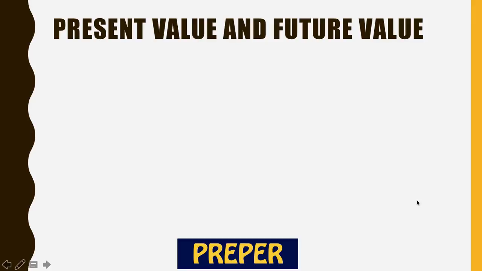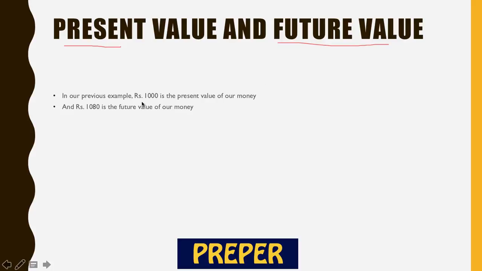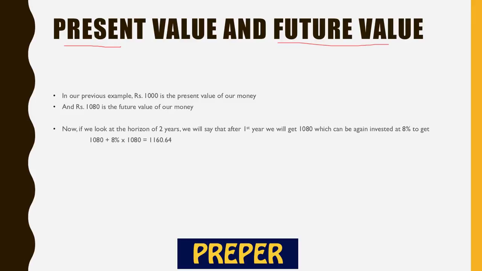So that's how we come to the concept of present value and future value. What we have today is the present value, right? So 1000 rupees was the present value of the money, and 1080 was the future value of that money 1 year hence at a rate of 8%. You have to keep all these things in mind. So in our previous example, 1000 is the present value of the money, and 1080 is the future value of money 1 year hence at 8%.